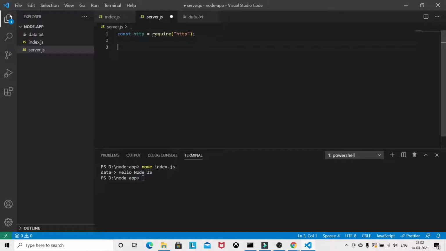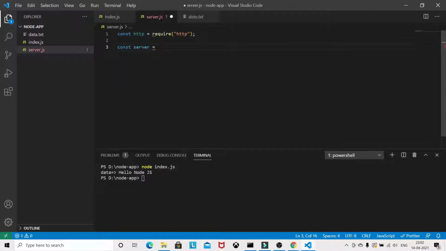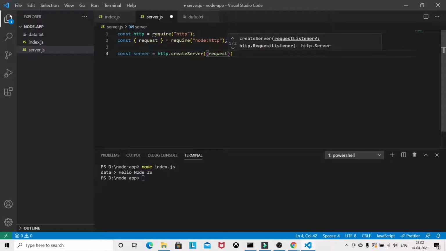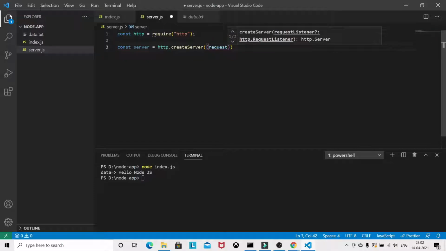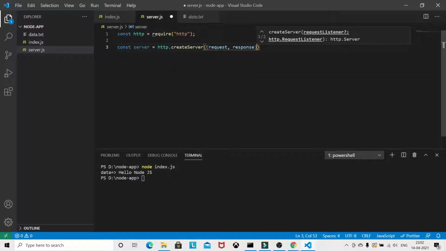So we can do something like this: const server equal to http, and use the method createServer here with the request and then the response.